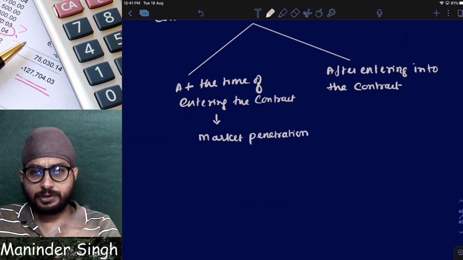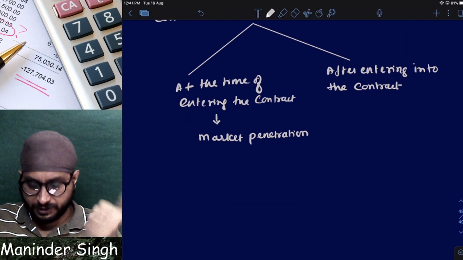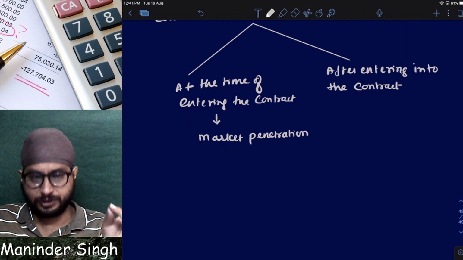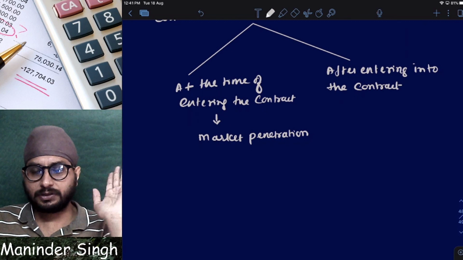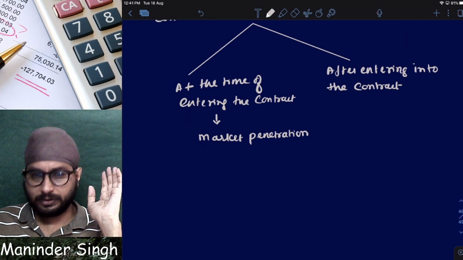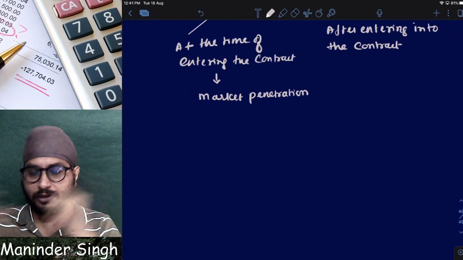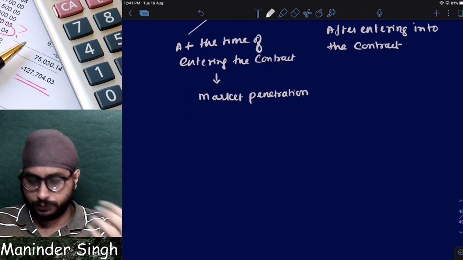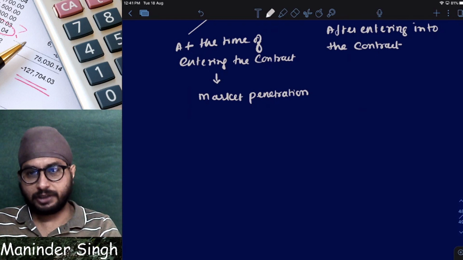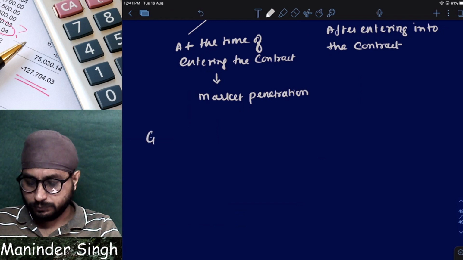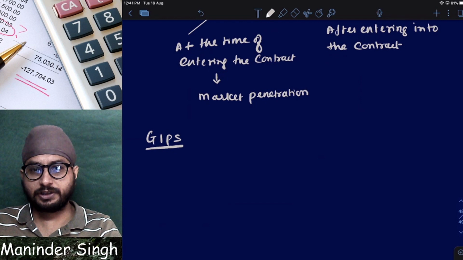Clear, market penetration. I hope this concept is there; I don't know whether it's done in SM or not. You will have that market penetration. Clear, all these concepts will be there in SM. Simple question. You are very new into business. Let us say, for example, you are a new player into business. Let us say, for example, Gayatri madam has started her own academy. Clear? Gayatri GIPS, Gayatri Institute of Professional Studies.